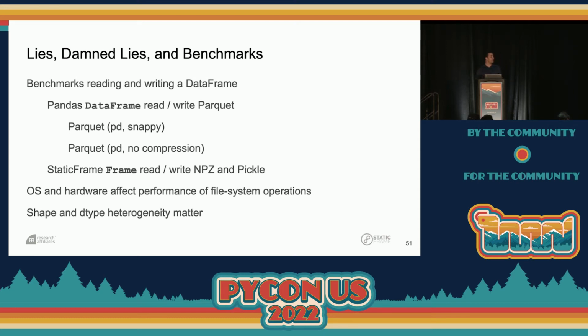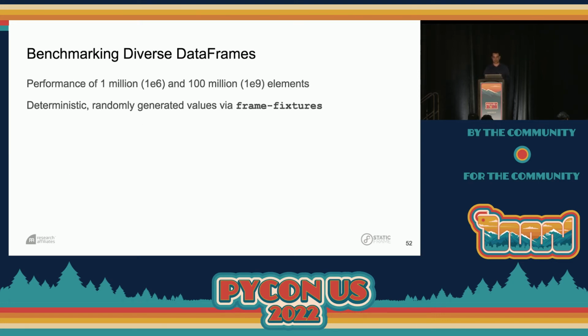Now, of course, OS and hardware affect performance of file system operations like these, but I've tried this on a few OSs, and it seems to be pretty robust. Most importantly, shape and dtype heterogeneity matter. Too often, I see performance benchmarks of data frames where they just have done something with one data frame, but the shape of the data frame and the underlying dtype heterogeneity really matter.